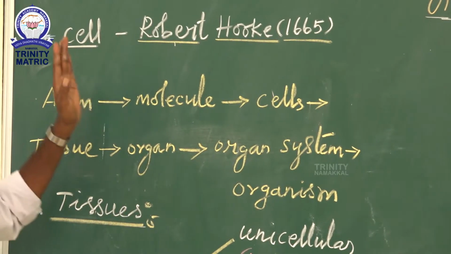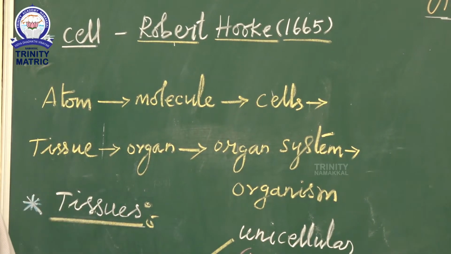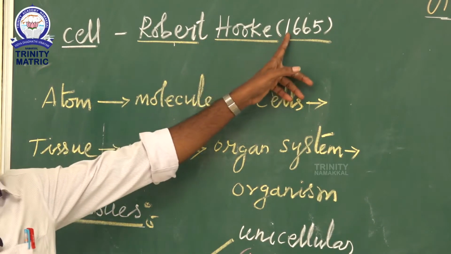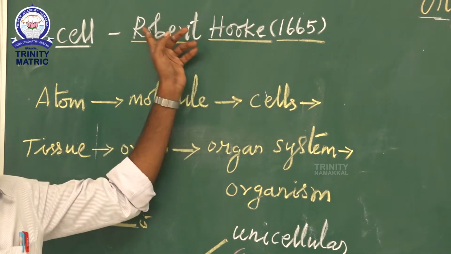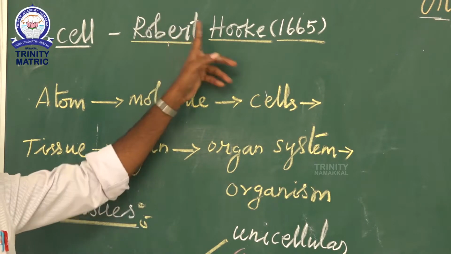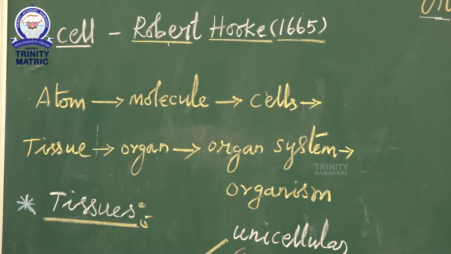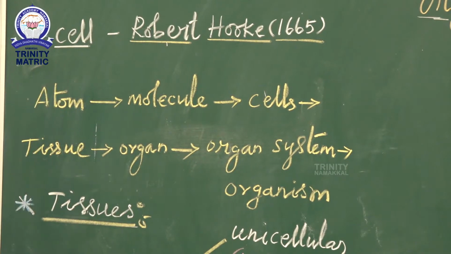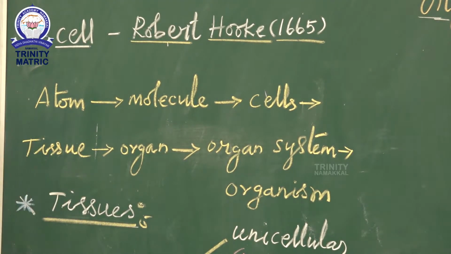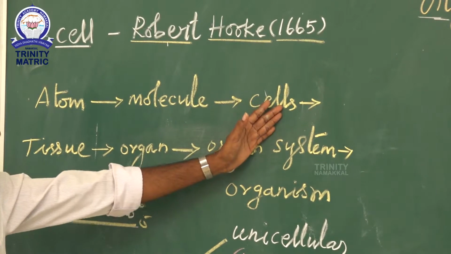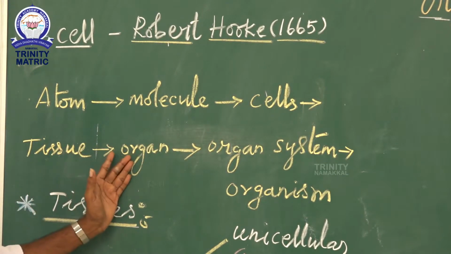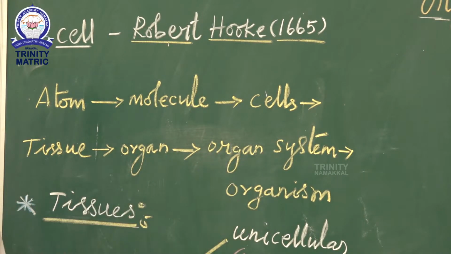So cell is one of the basic fundamental units. Who discovered the cell? The cell was first discovered by Robert Hooke in the year 1665. He belongs to the Dutch country. So the term cell was first used by Robert Hooke. Groups of cells form a tissue, then organ, system and organization.